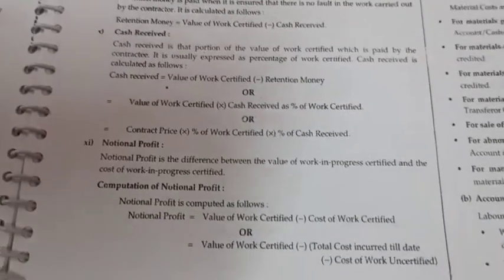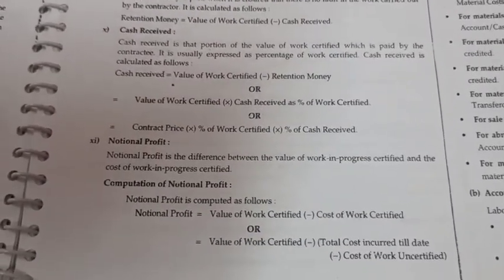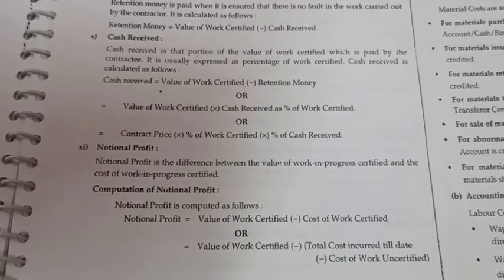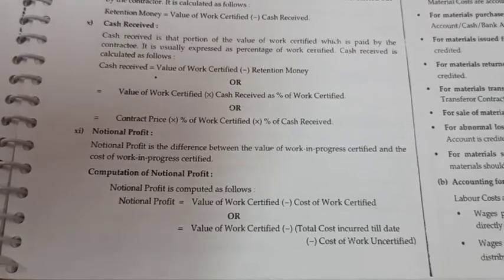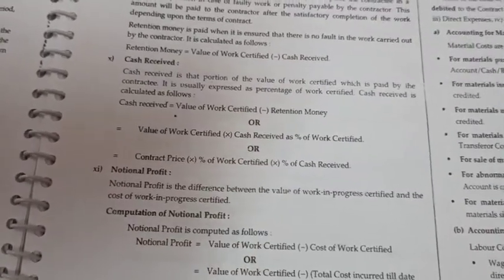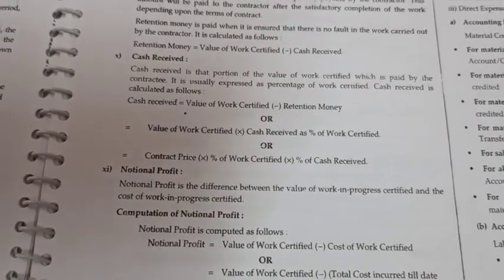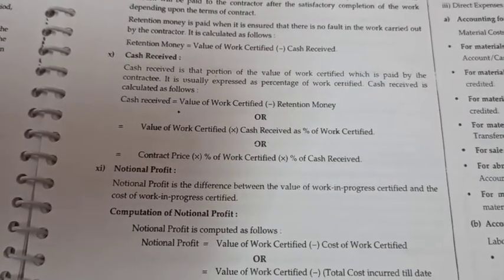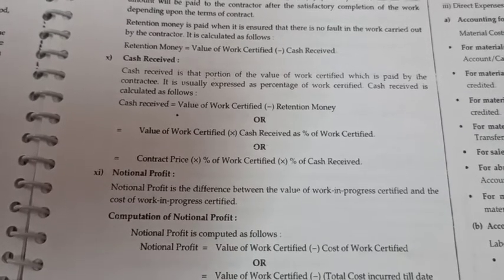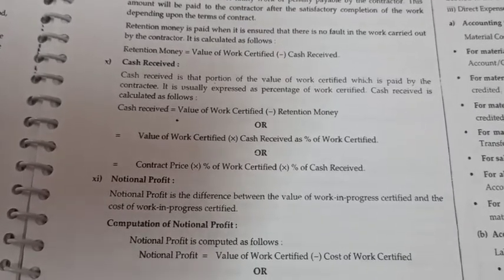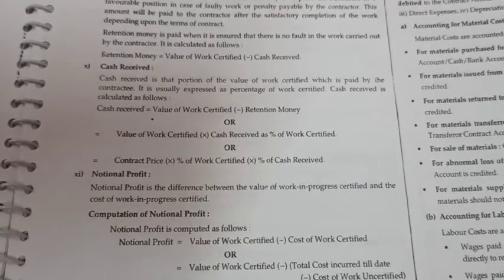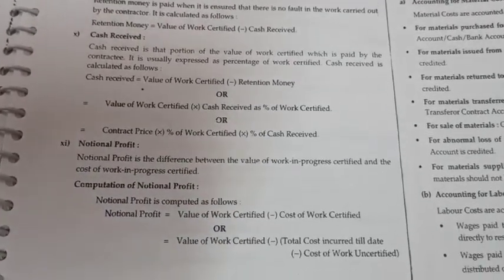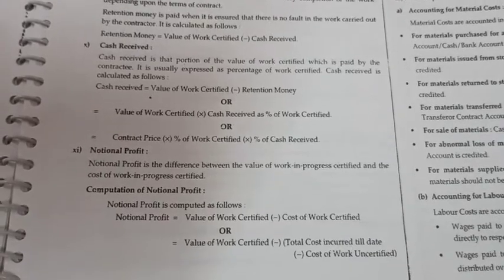Next is notional profit. Notional profit is the difference between the value of work in progress certified and the cost of work in progress certified. In contract costing, when we calculate our profit, we do not transfer the whole profit to the profit and loss account. That profit is called notional profit, which is uncertain profit for that contract.